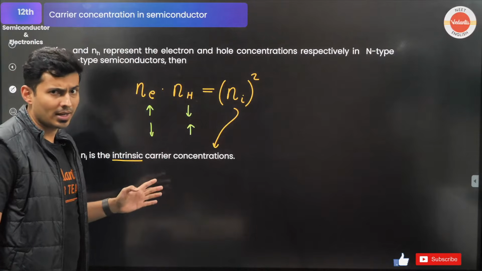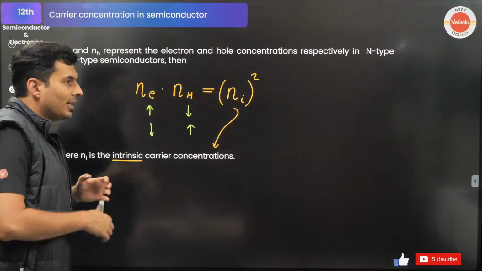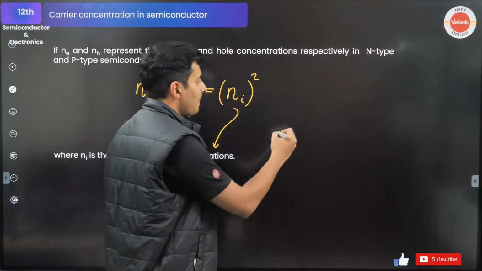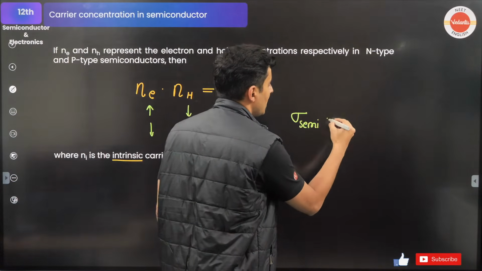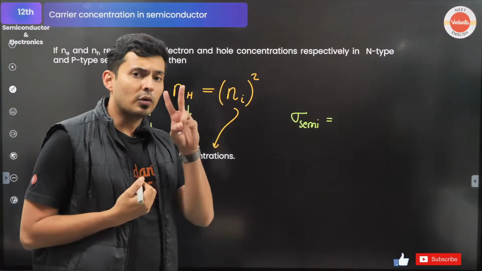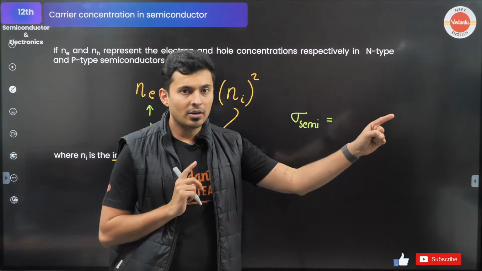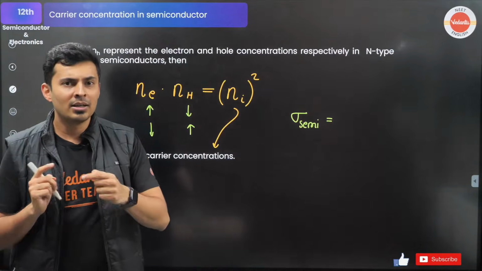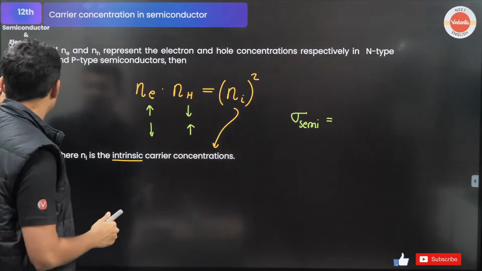Last important thing over here before we go to the next part is that the conductivity of a semiconductor is going to happen because of two reasons. You will see electrons going one way and holes coming the other way. Electrons going one way and holes going the other way, meaning something like this.